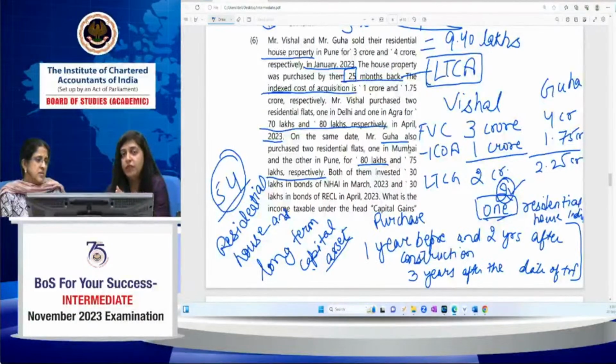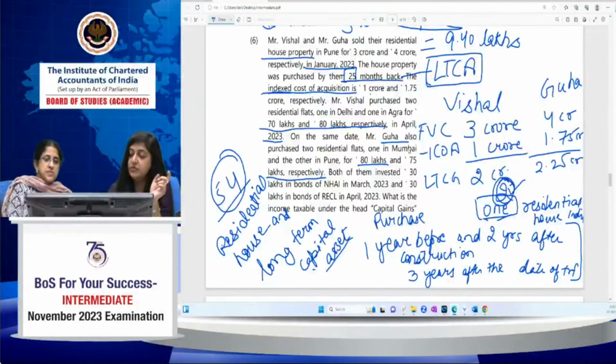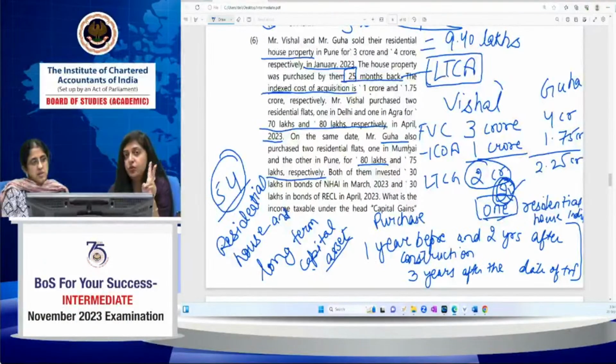In the lifetime of an assessee, this option of claiming exemption for two residential house properties can be claimed only one time. So in case of Mr. Vishal, he has a long-term capital gain of 2 crore, so he is eligible for claiming the exemption under section 54 in respect of two residential house properties. While in case of Mr. Guha, his capital gain exceeds 2 crore, so he doesn't have this option.